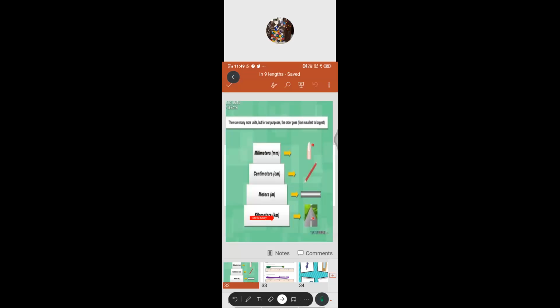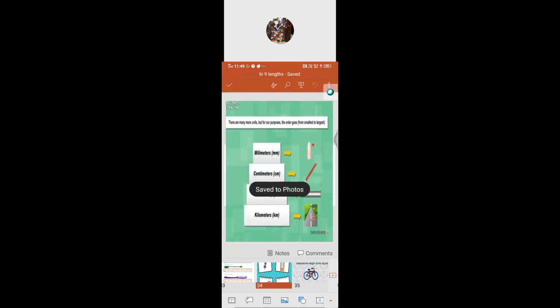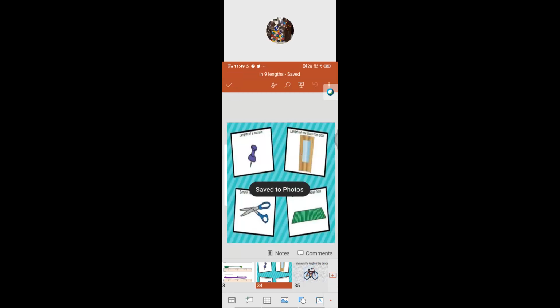Now the next one. You have to give me the answer. I need your answers through your chat box. If I call, you have to unmute and give your answer. Length of a push pin: what is the appropriate unit to measure the length of a push pin?